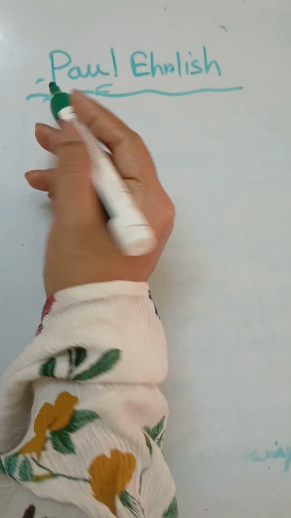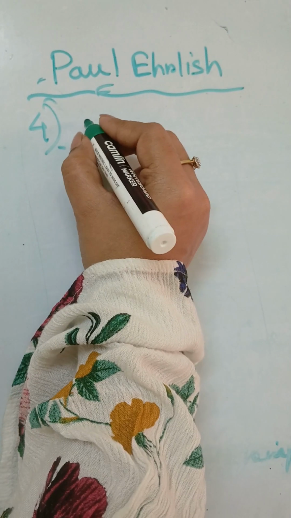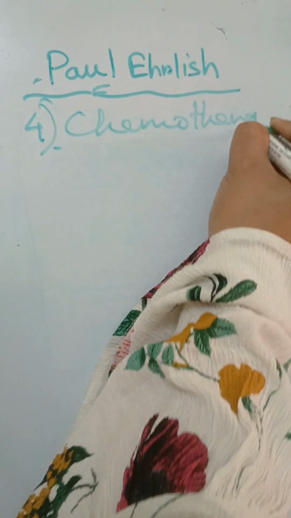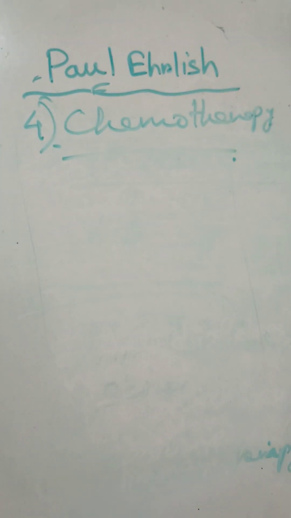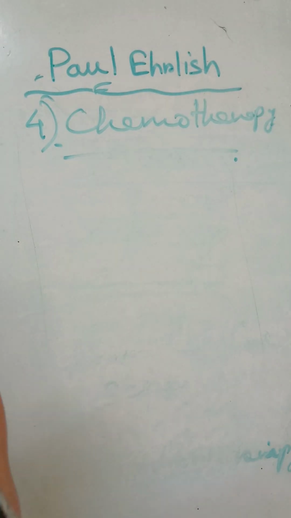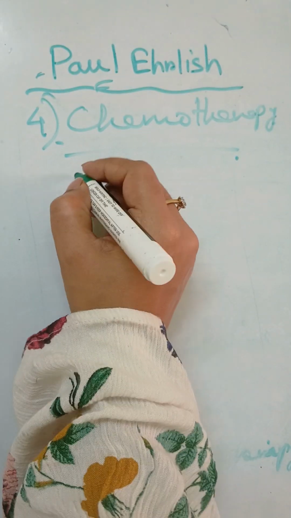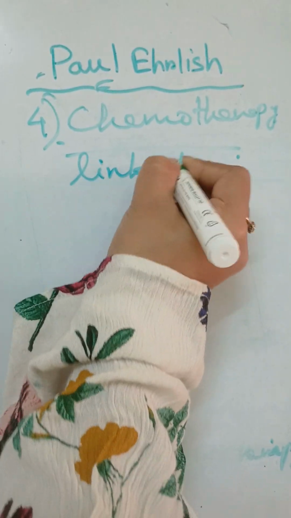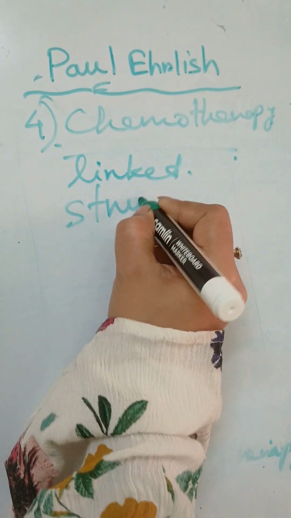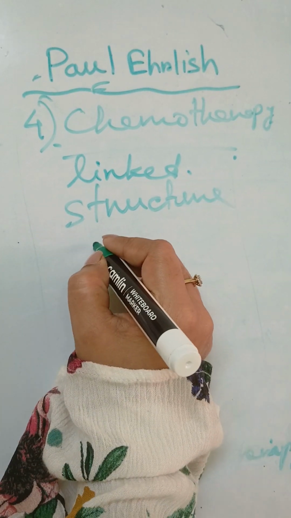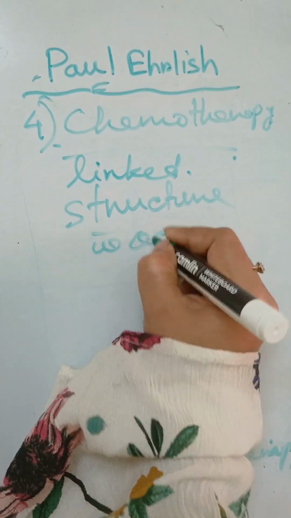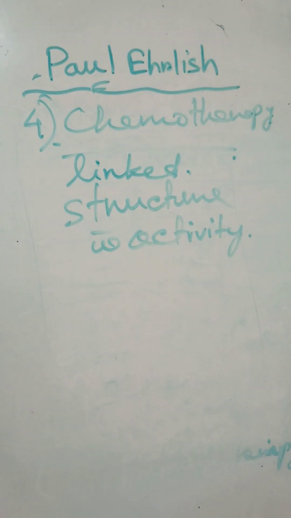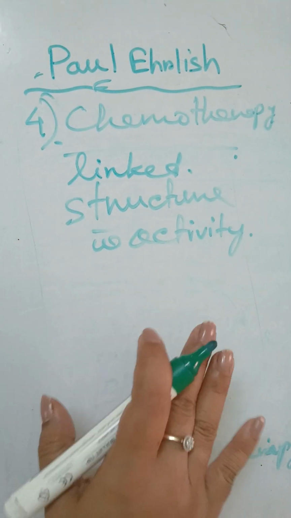Now there is a fourth invention, that is basically in the chemotherapy technique. Now in chemotherapy, there is obviously a chemical compound which acts as a pharmacological compound. So he was the first one who made a relation between the structure of the chemical compound and the pharmacological activity of that compound in chemotherapy. So this was the fourth invention.